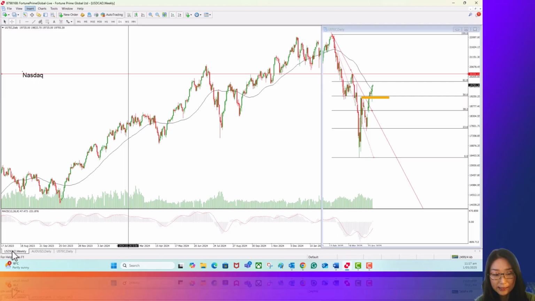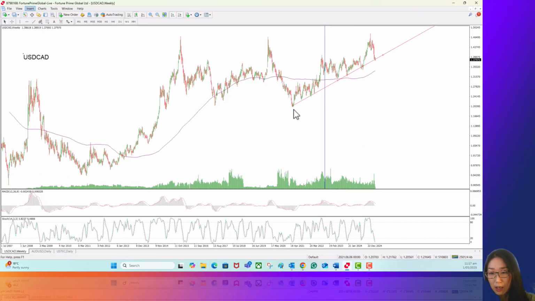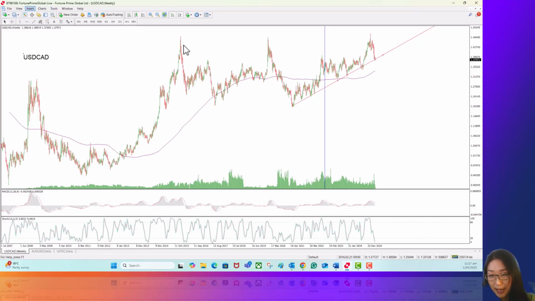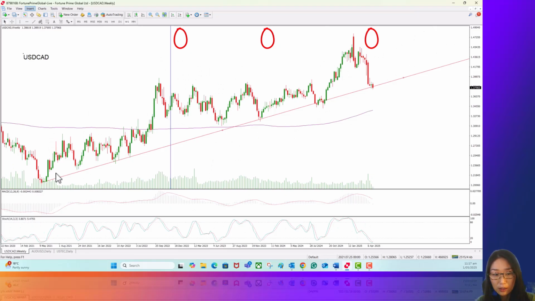So the next one is US dollar against the Canadian dollar. In the long term, I'm using a weekly chart. So in the long term, it's possible the US dollar will continue to weaken against the Canadian dollar. See here is the triple top in the long term since 2015. However, in the medium term, now I draw an ascending trend line. Now the price is falling on this trend line, which could find a strong support, and also at this moment, see here it has been oversold for a while.